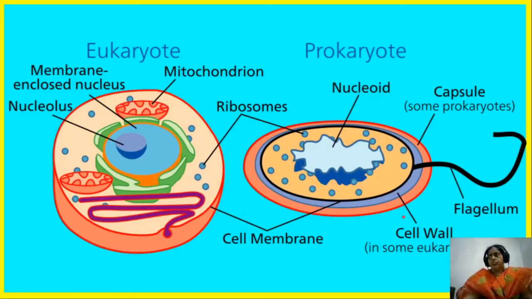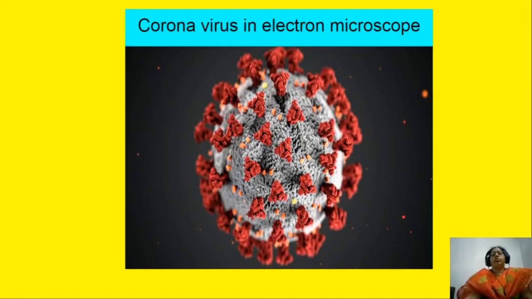For example, here is the coronavirus. Coronavirus is also treated as a prokaryotic living organism, but it only has RNA in its body and an outer layer covered with a fat material. But it is very horrible for us to bear this coronavirus.